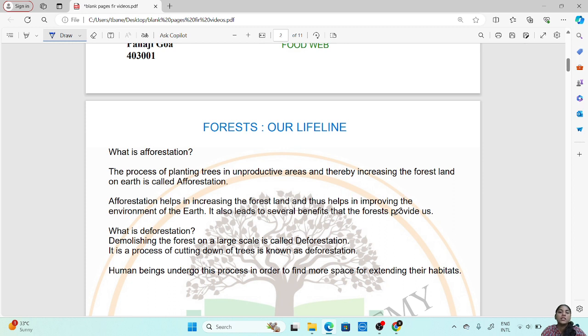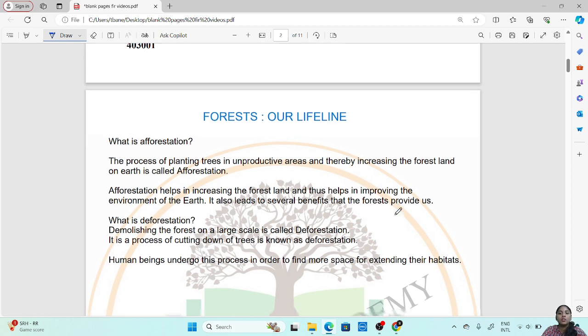Now, usually this deforestation is done for construction purposes. So, human beings undergo this process in order to find more space for extending their habitats. So, humans cut down these forest lands so that they get space or area where they can build their houses or buildings for business and all.